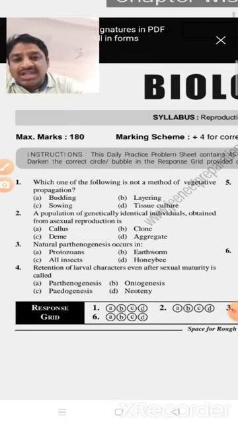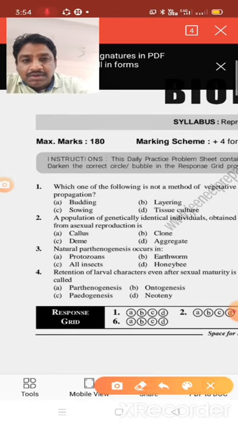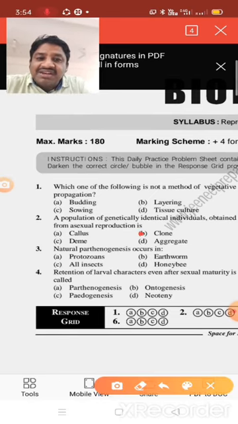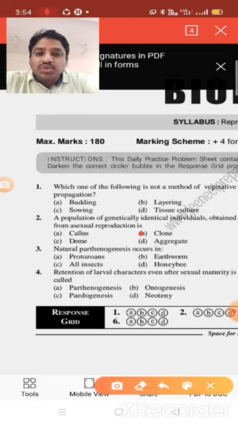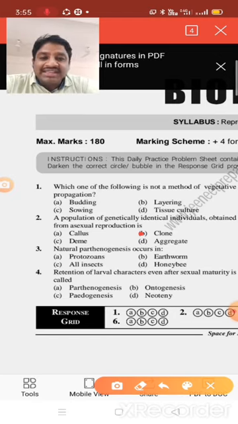So that's why option B is the right answer. Remaining: callus, deme, aggregate. Callus is actually an undifferentiated mass of tissue. Deme means a group of a population, and aggregate means a group aggregation, a group of organisms also. So genetically identical individuals we call a clone.